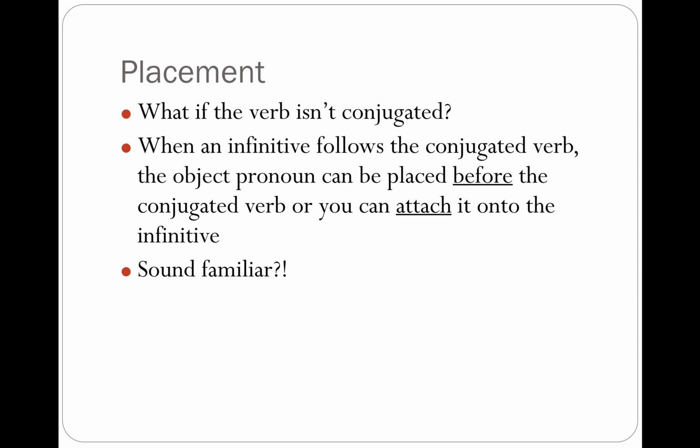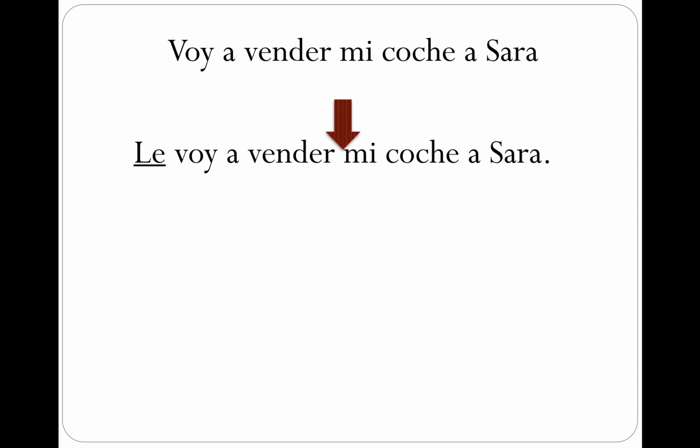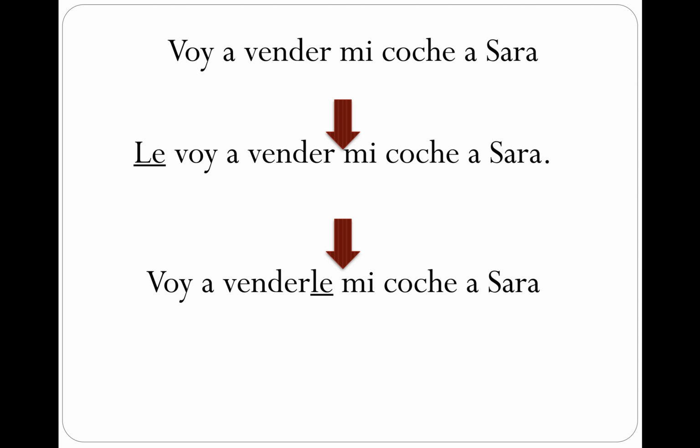The same rules apply. It should sound very familiar. You can put it before the conjugated verb or attach it. So if I wanted to sell my car to Sara, and we can see an unconjugated vender, we can say le voy a vender mi coche a Sara, or voy a venderle mi coche a Sara, where the le can go before the voy or attached to the vender.